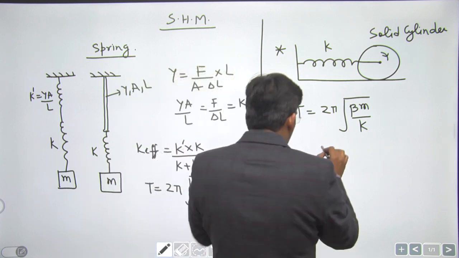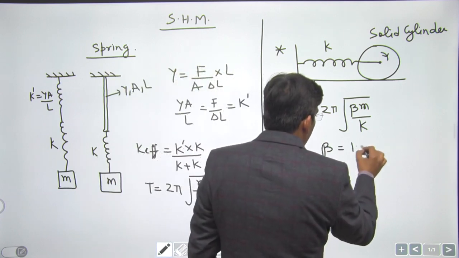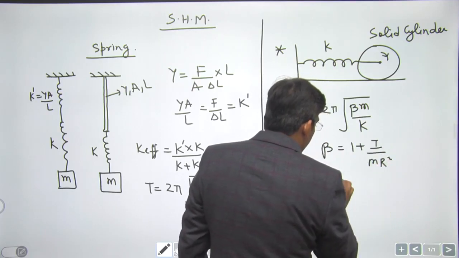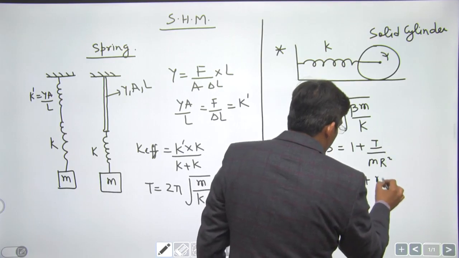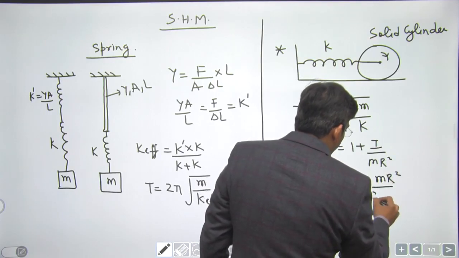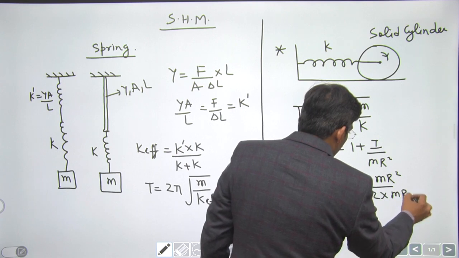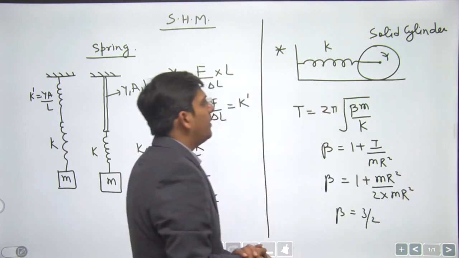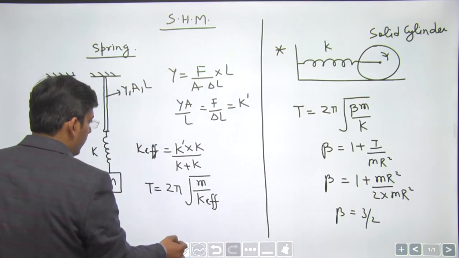Okay, you know that value of beta is 1 plus I by mr square, dear students. And for solid cylinder, the moment of inertia is mr square by 2, divided by mr square. So value of beta becomes 3 by 2. Okay, right. This was solid cylinder.